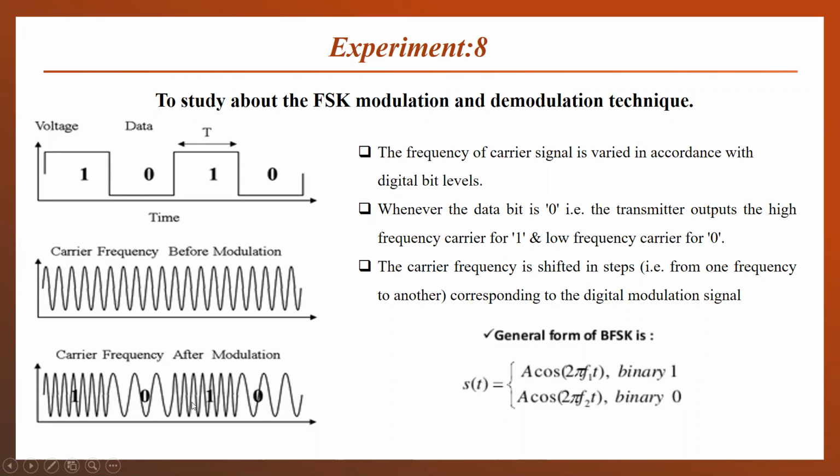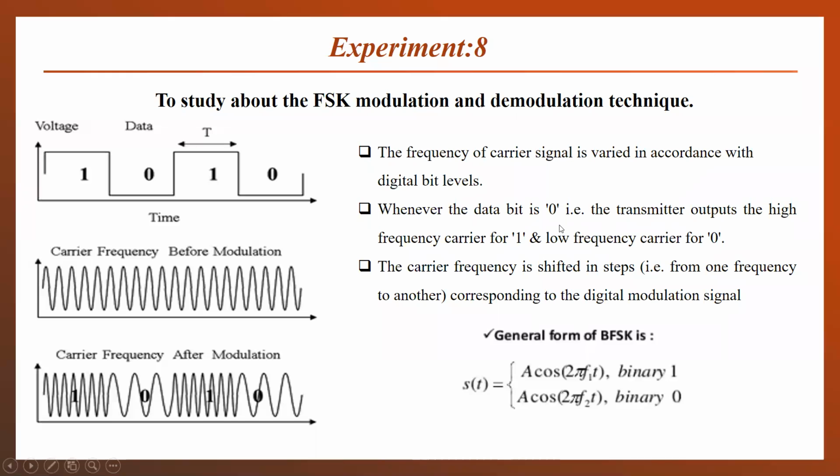Similarly, for 1, increased or decreased, the shifting or the frequency deviation will be fixed here because 2 levels are present. Whatever deviation is provided for the bit level 1, the same deviation will be in the negative form for the bit sequence 0. So we learn that the frequency of the carrier signal is varied in accordance with the discrete bit levels.